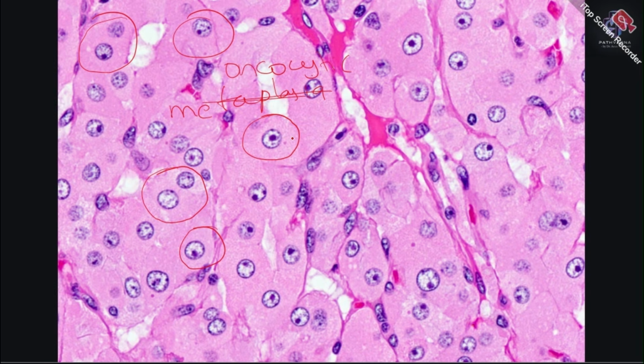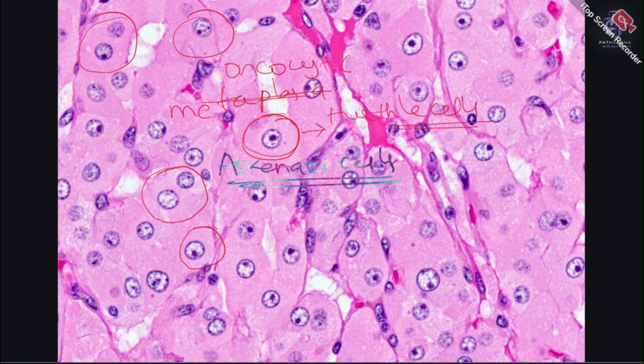So this oncocytic metaplasia which is seen in Hashimoto's thyroiditis, those cells you specifically name as Hurthle cells. Okay, very important. Remember, Hurthle cells are also called Askanazy cells. Very important. So whatever you are seeing here, it is nothing but Hurthle cells. It's nothing but an oncocytic metaplasia.